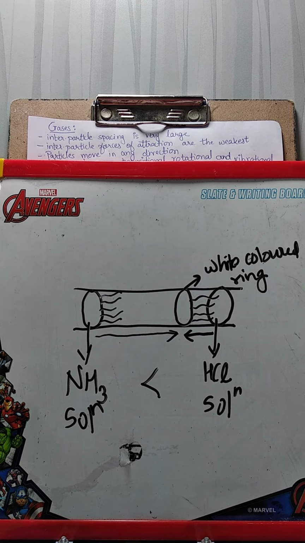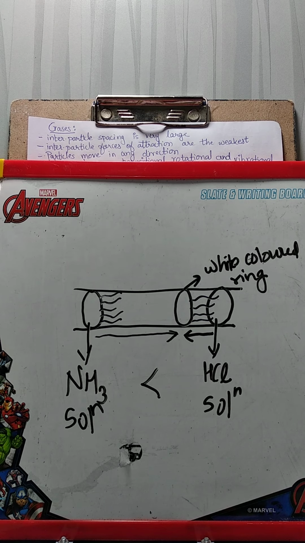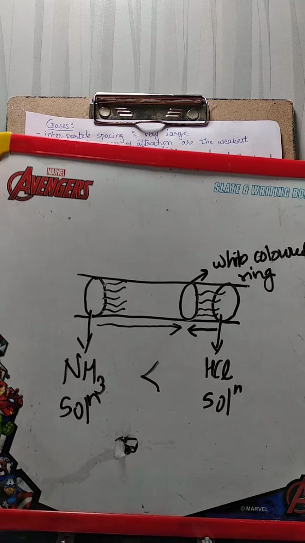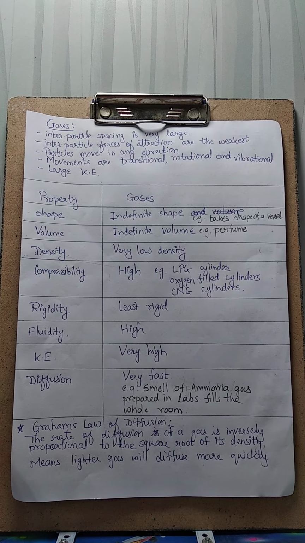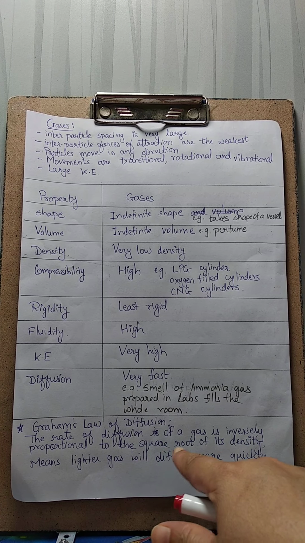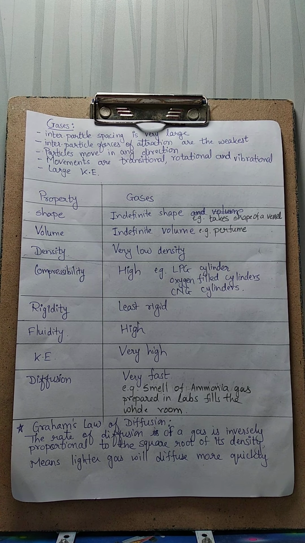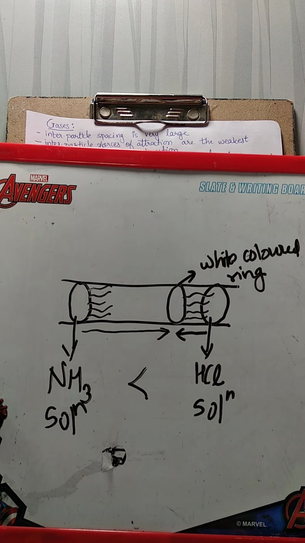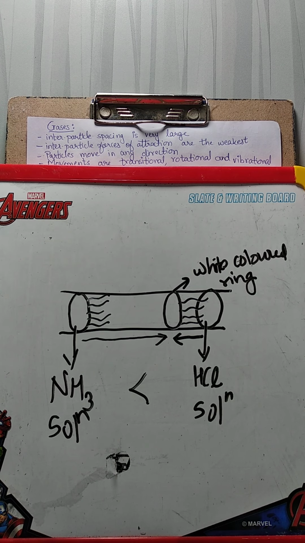So what Graham's law states is that the rate of diffusion of a gas is inversely proportional to the square root of its density. It means if the gas is less dense, it will diffuse faster, and if it is more dense, it will diffuse slowly.